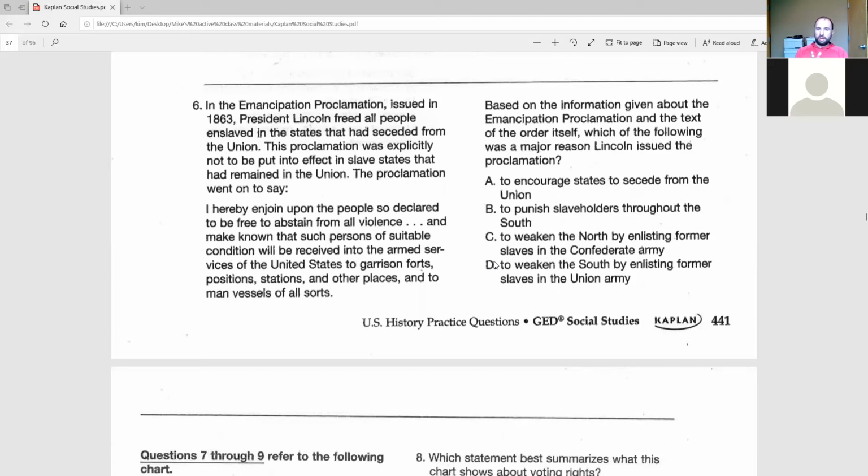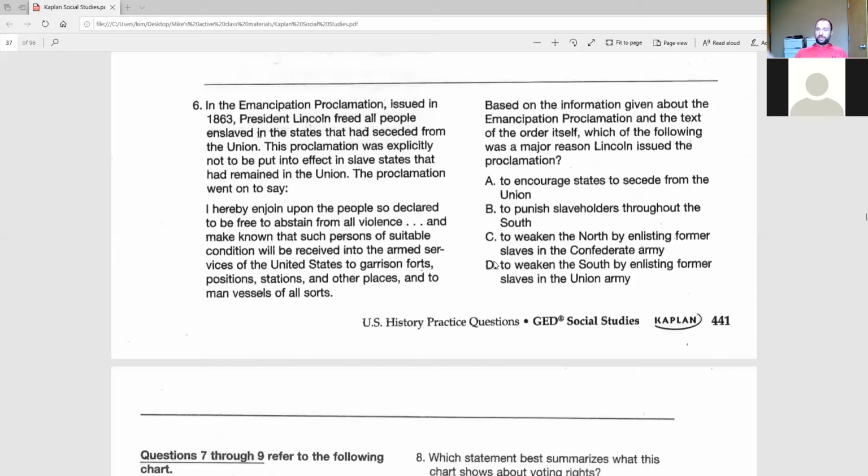the Union. This proclamation was explicitly not to be put into effect in slave states that had remained in the Union. The proclamation went on to say, "I hereby enjoin upon the people so declared to be free to abstain from all violence, and make known that such persons of suitable condition will be received into the armed services of the United States to garrison forts, positions, stations, and other places, and to man vessels of all sorts." Okay, so that's kind of hard to parse or figure out what he's talking about because that's not the way people talk, right? So that's one of the challenges.